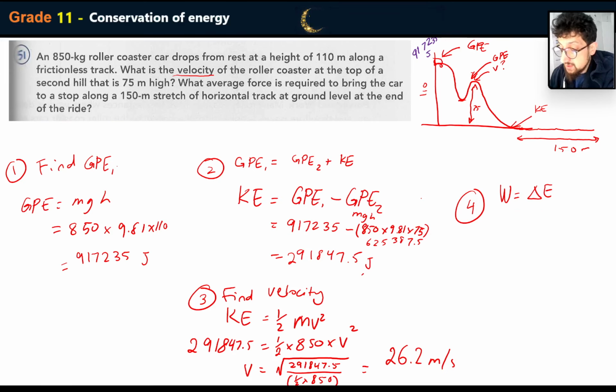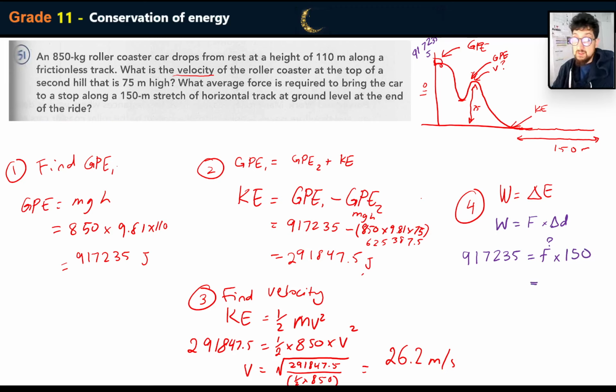We know that work is equal to force times displacement. And so we know what the work is going to be. So the work is going to be equal to the energy. We don't know what the force is. That's what we're trying to find out. But we know what the distance or the displacement is going to be, because that's going to be 150. That's a constraint from the engineers who designed this roller coaster.